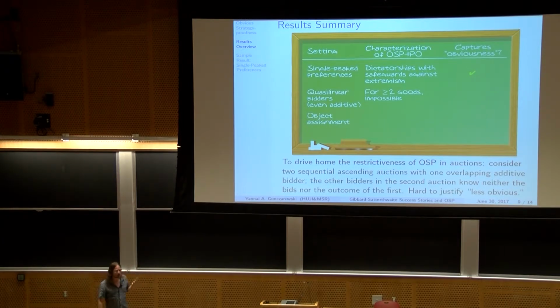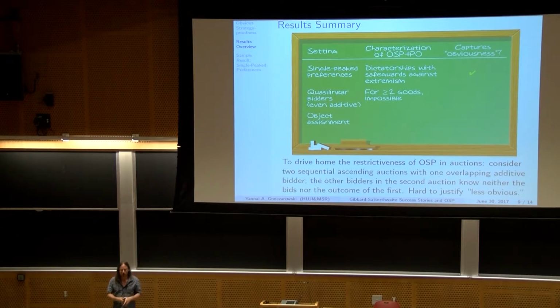But the definition actually doesn't give that, because when I reason about what I'm going to do in the first auction, I actually consider the entire tree of the second auction. So the worst thing, if I bid truthfully in the first auction, is that people bid very high in the second auction and I get nothing. The best case, if I deviate in the first auction, is that everyone bids zero in the second auction and I get the item for free.